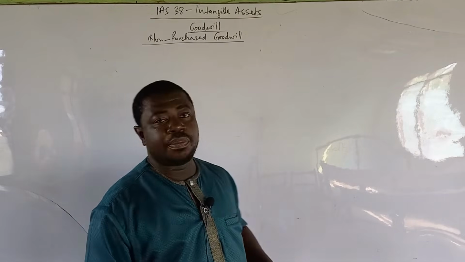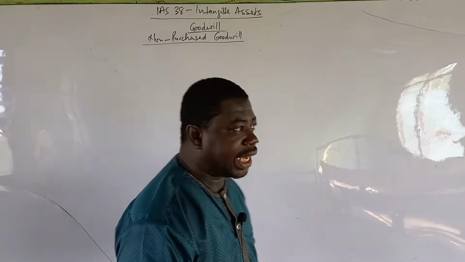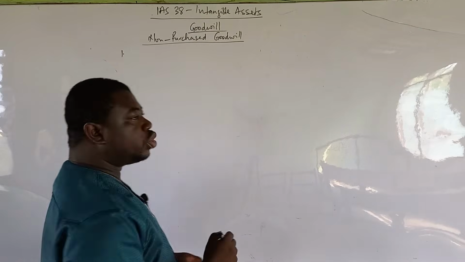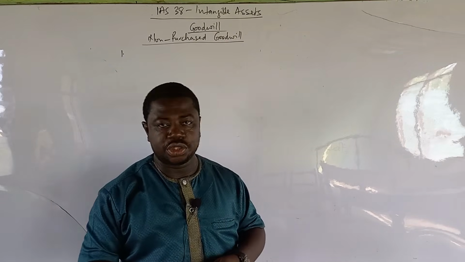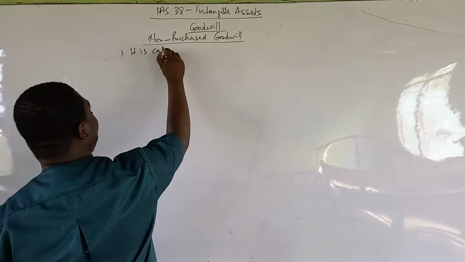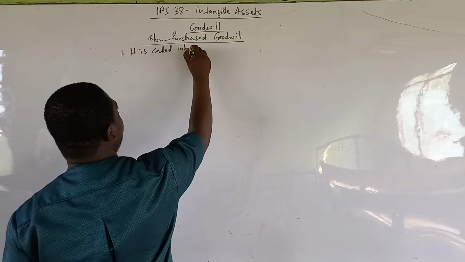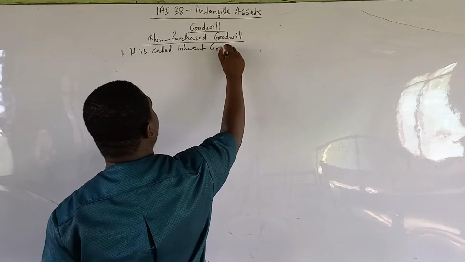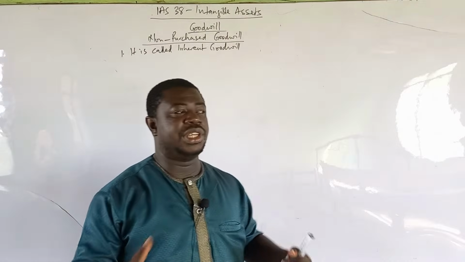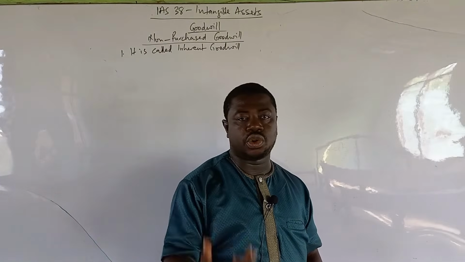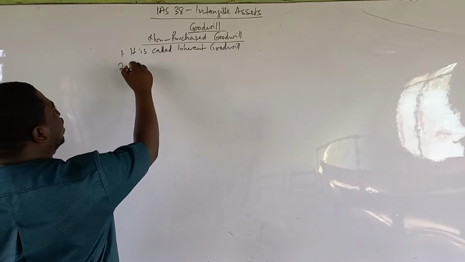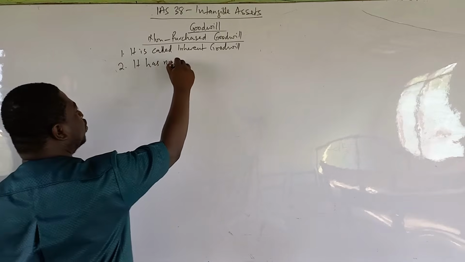So non-purchased goodwill is the one you have generated internally and you didn't buy as a result of a takeover. Now there are three things you should note when it comes to non-purchased goodwill. The first one is that it is called inherent goodwill. It is also known as inherent goodwill. So that means it's a goodwill that is in the business as you continue to operate. Very, very important. Then the next thing you should know is that it has no identifiable value.